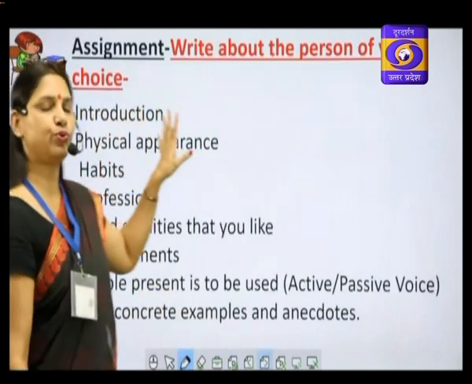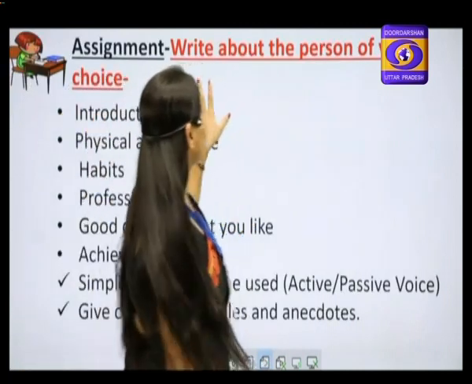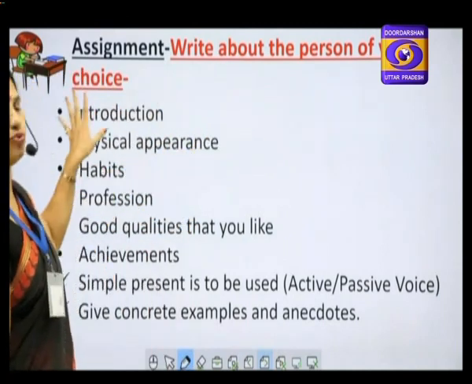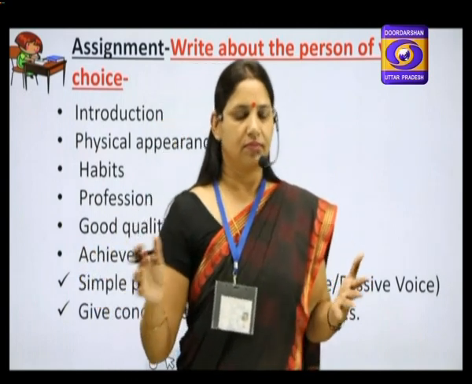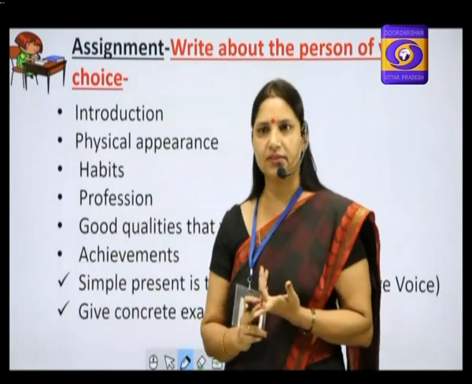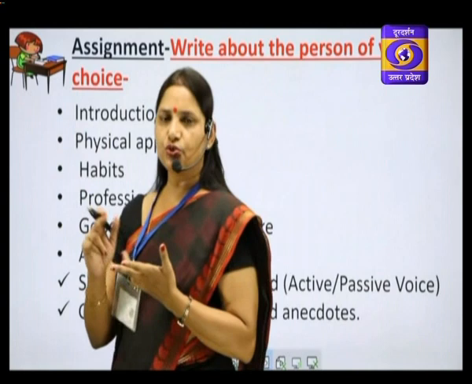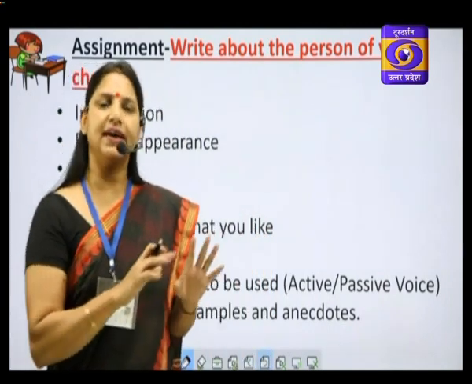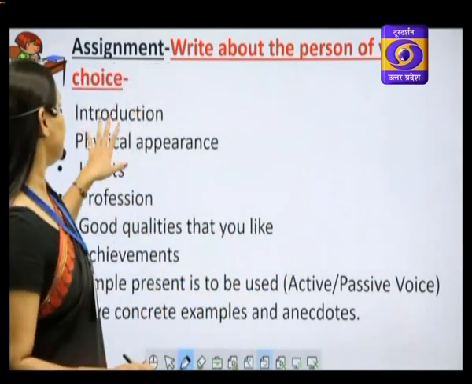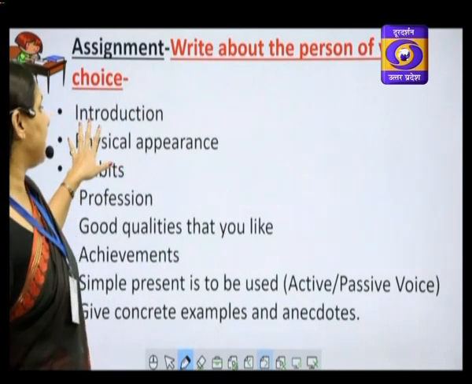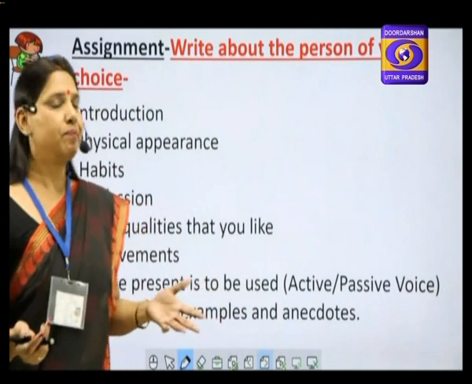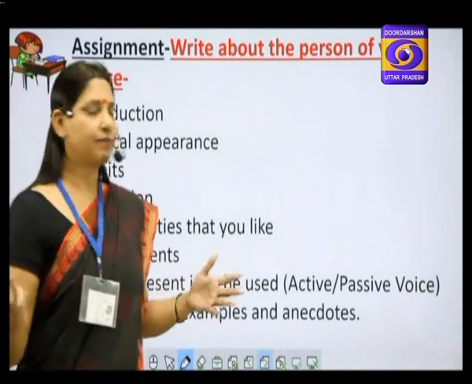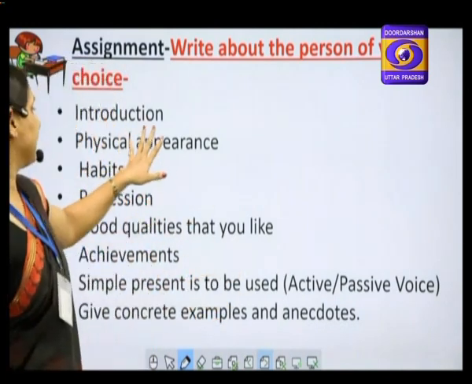Now here is an assignment for you. It is very interesting. You have to describe, write about the person of your choice. This person can be anybody you know. Your mother, your father, your neighbor, your teacher, your friend, anybody. Choose a person, then write. Start writing with introduction. Who that person is. Her name, qualification, whatever you feel like, you can write an introduction.